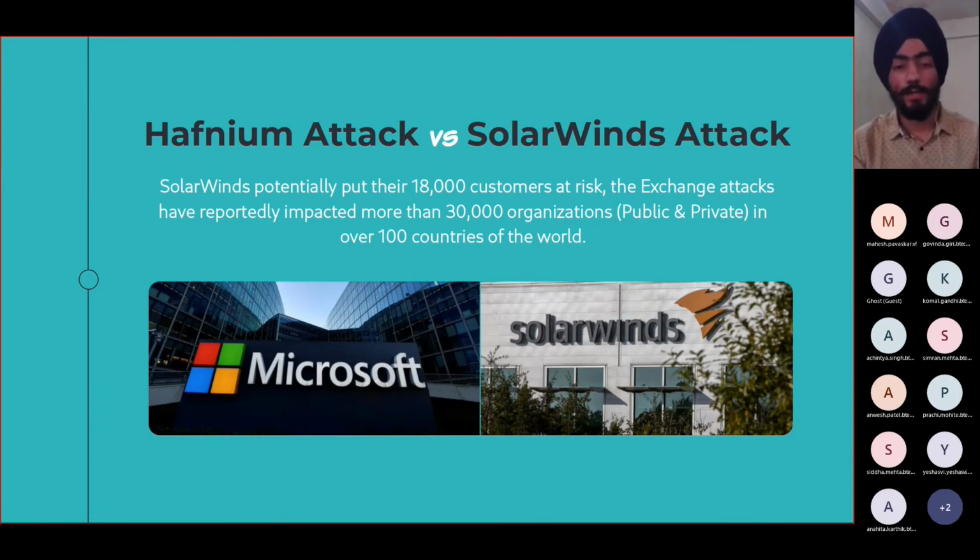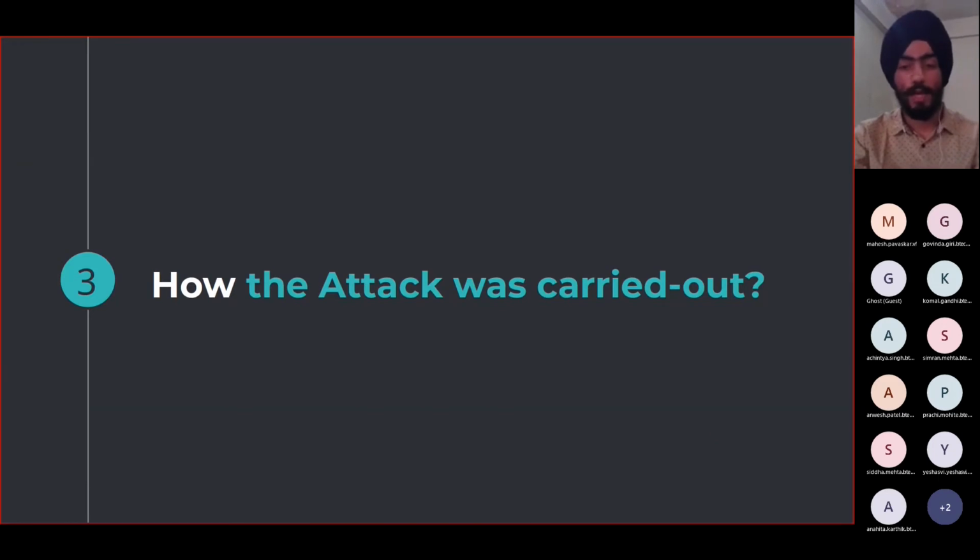But the major difference between both of them was the intensity of the attack. As you can see in the slide, the Hafnium attack impacted more than 30,000 organizations around the world. So a very large scale global attack was carried out in case of this Microsoft data breach by this Hafnium group. So how was this attack carried out?